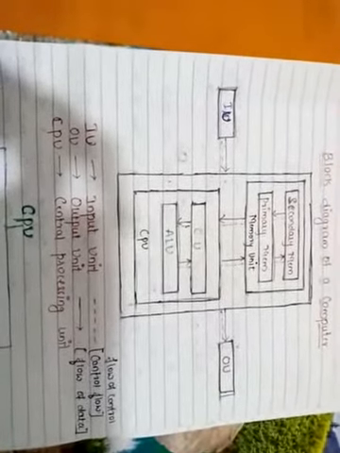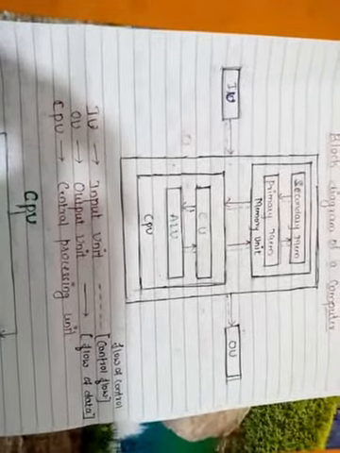After input and output unit, we will go to CPU. The overall collection of the memory unit, ALU and CU collectively we will call as a central processing unit. So why has it been called a central processing unit? It has been called so because it is present in between the input unit and output unit. That is, the input unit sends the data and the output unit displays the data.